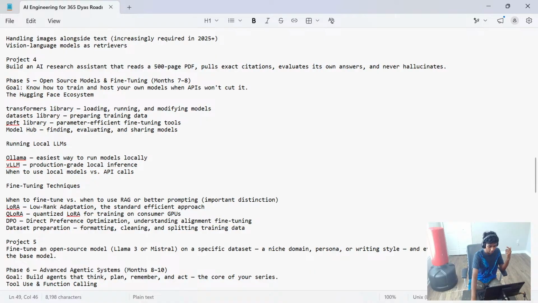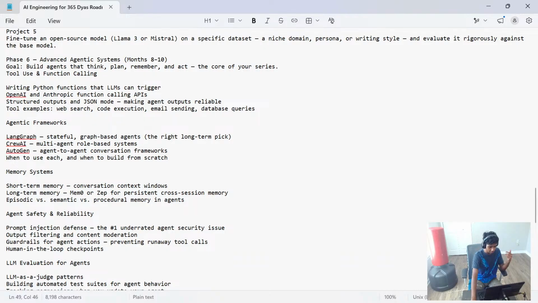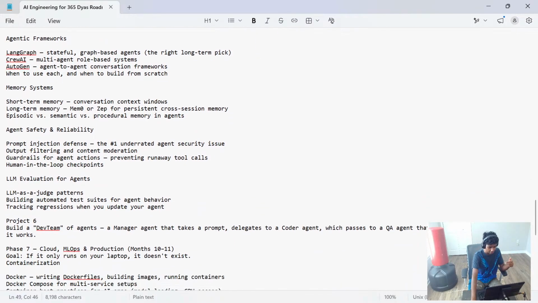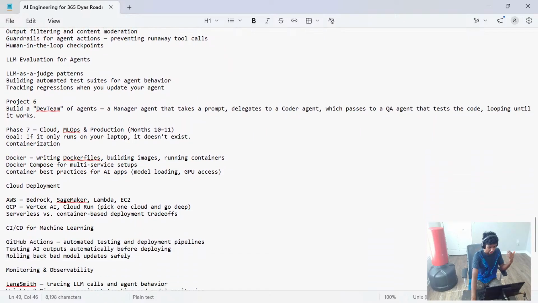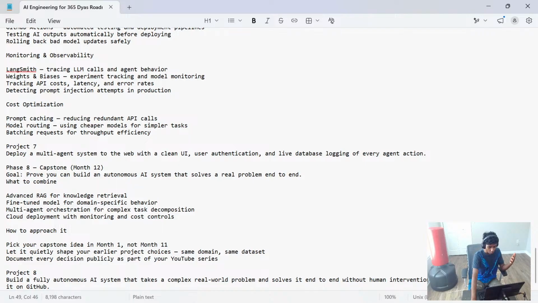Ollama, vLLM, blah blah blah. I'm just going to quickly skip over everything. Python functions the LLM can trigger, memory systems, agent safety, LLM cloud deployment, Git, GitHub, all those basic things. Wow, this is a long roadmap.